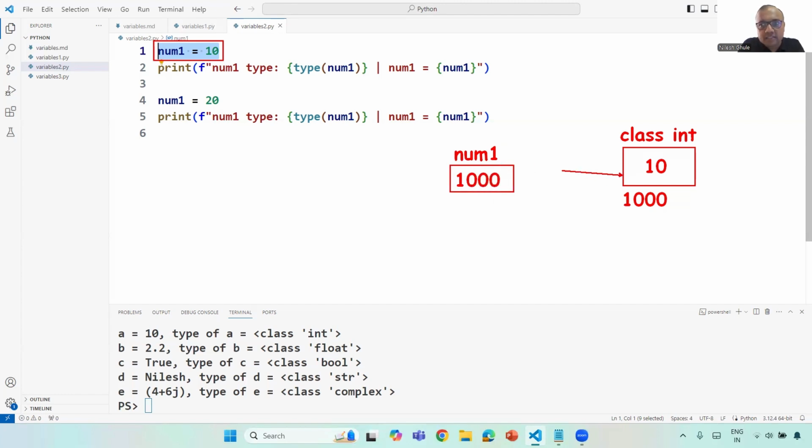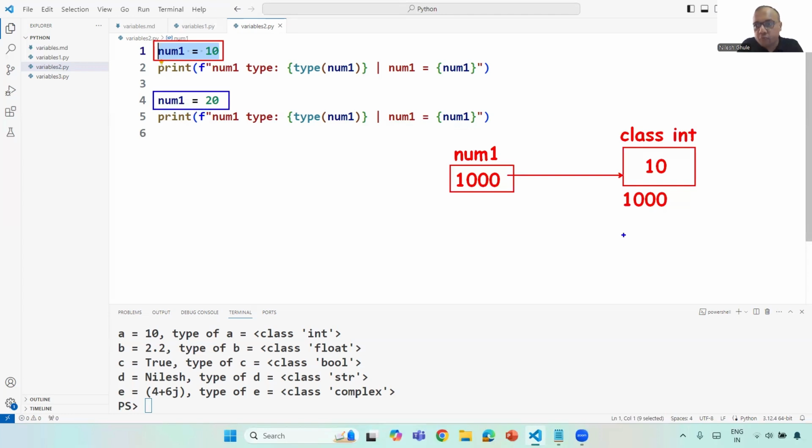Here you need to understand that in Python, all your variables are reference types. They are not actually storing the values, rather they are storing the addresses of the actual objects. But what will happen when I say num1 is equal to 20?